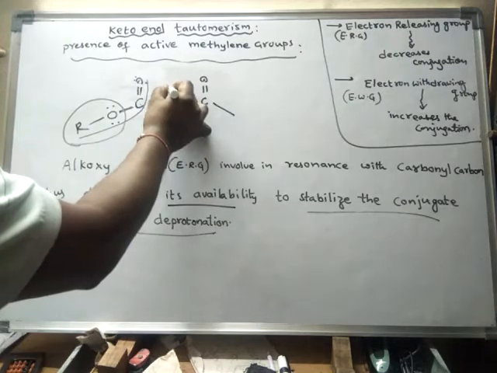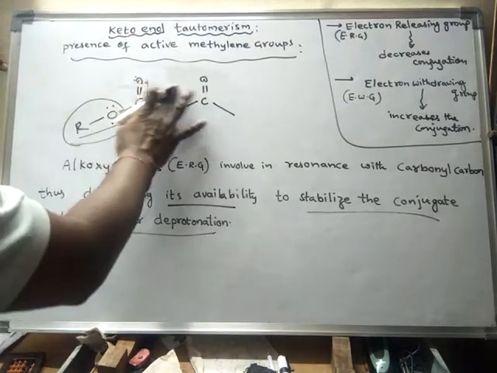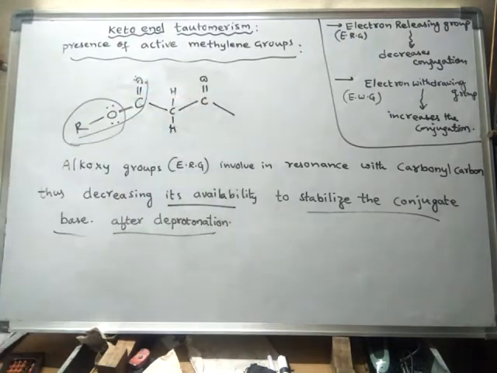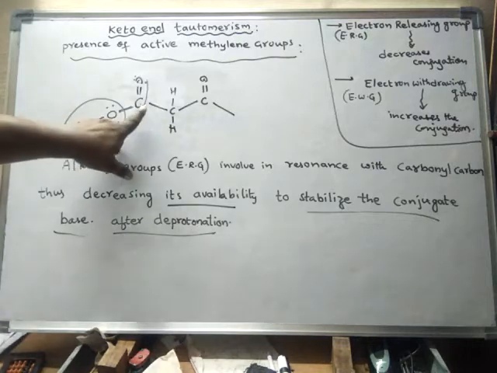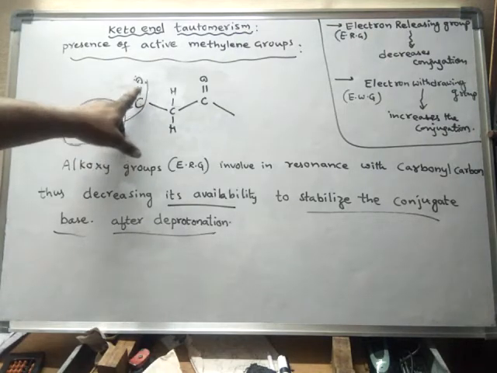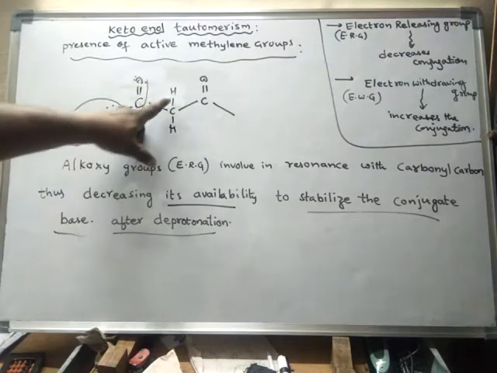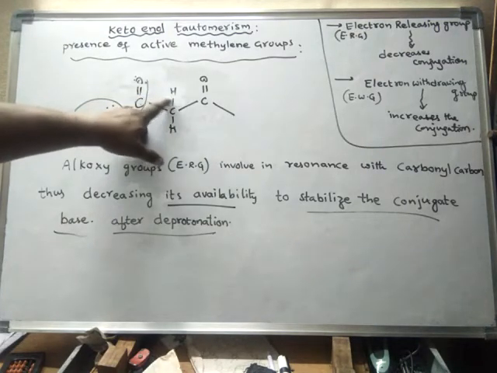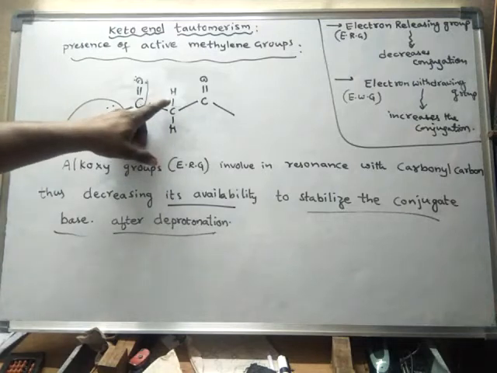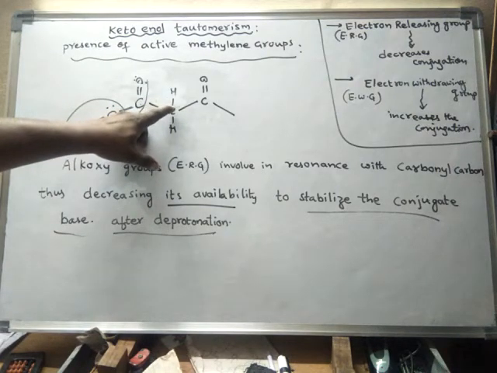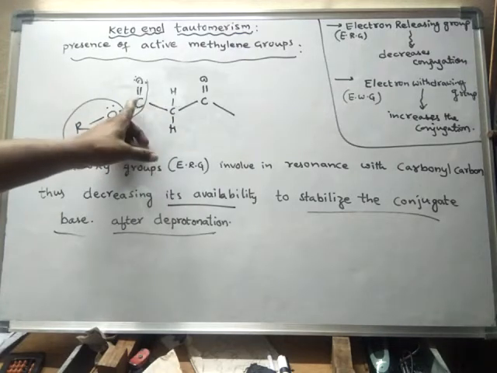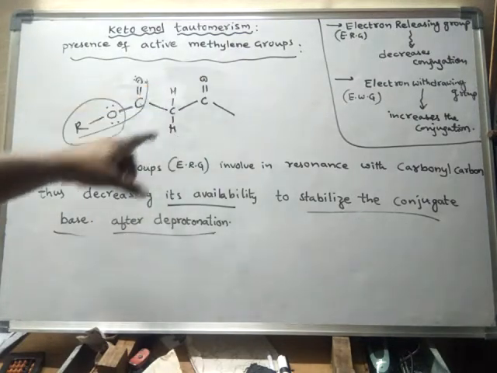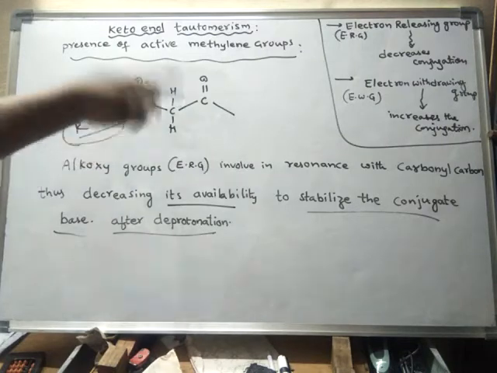That means this hydrogen is not lost in the form of acidic hydrogen, because if carbon is available for conjugation, then this hydrogen will move out. It will deprotonate to form the enolate ion, only in the case that this carbon is available for the conjugation after deprotonation.